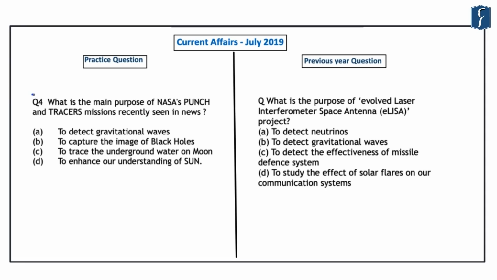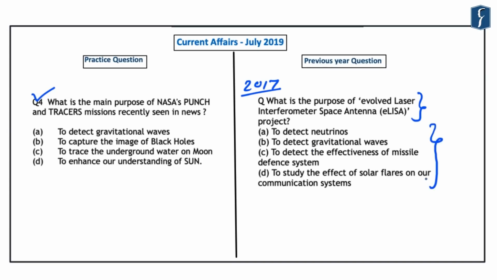Now, this fourth question is based on the previous year question that was asked in the year 2017. And this question read, what is the purpose of ELISA or Evolved Laser Interferometer Space Antenna? Now, the options that were given in this question were to detect neutrinos, to detect gravitational waves, to detect the effectiveness of missile defense system, and to study the effect of solar flares on our communication systems.